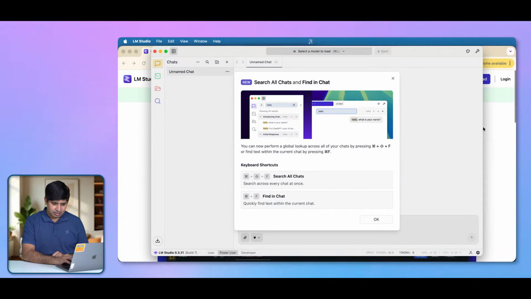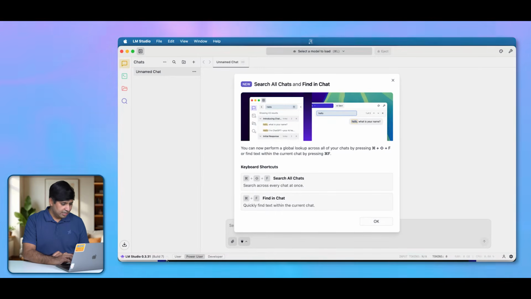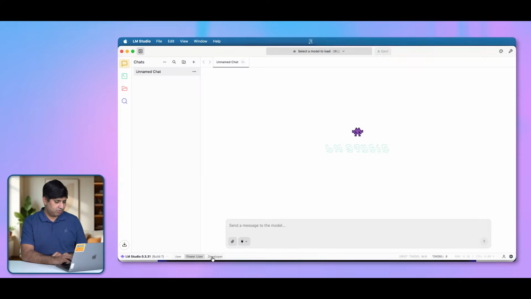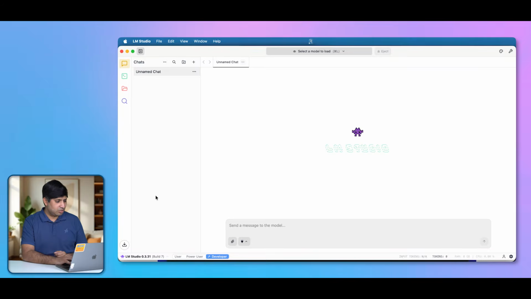Let's just make this window full screen. I am lazy. I'm going to just stretch it manually. And as I was telling you, you can select between user, power user and developer right from this window. Okay, so let's just go to the developer so that you can get these options.